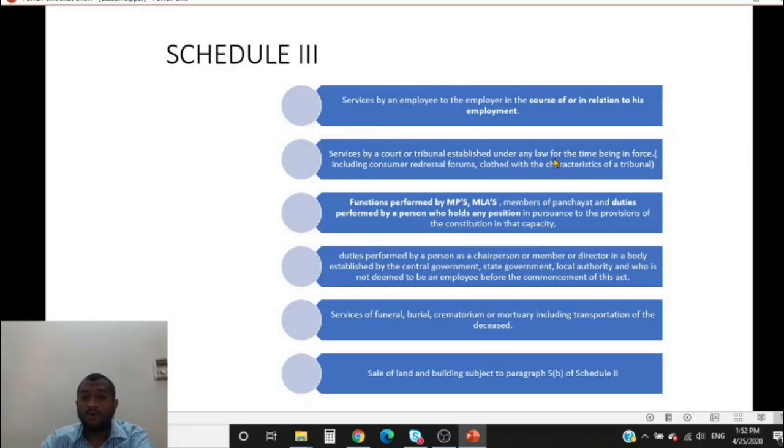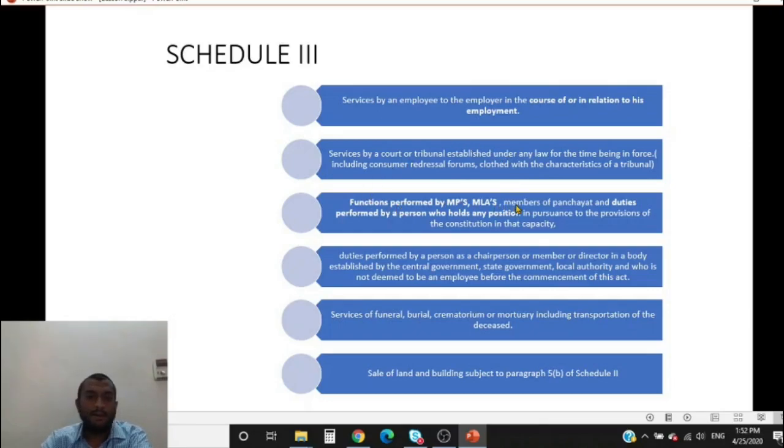Service by a court or tribunal established under any law for the time being in force. So a court, generally if I have to file a case, I have to pay some nominal amount. That amount is charged for service provided by it to the persons involved. That amount is not subject to GST because the service provided by the court is neither supply of goods nor supply of service. Similarly, consumer redressal forums are also in the nature of courts and tribunals. They are clothed with the characteristics of a tribunal. That is what a circular issued says.